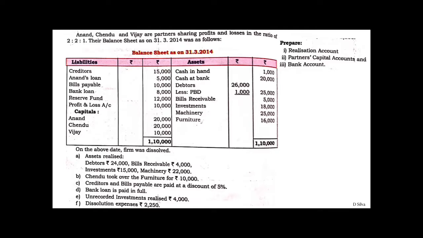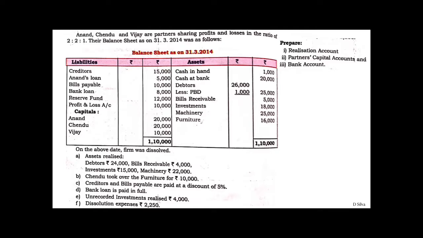Point number A speaks about all the assets which are realized. Point number B, Chandu took over furniture for rupees 10,000. Point number C, creditors and bills payable are paid at a discount of 5%. Point number D, bank loan is paid in full. Point number E, unrecorded investments are realized rupees 4,000. Point number F, dissolution expenses rupees 2,250.